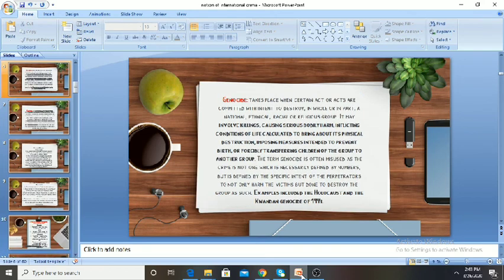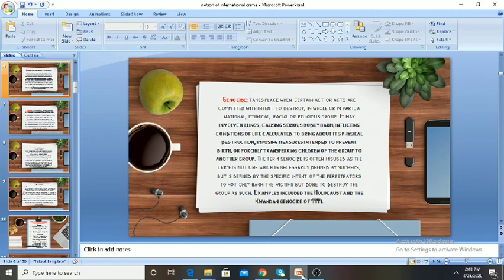Genocide, as I have already discussed, means mass killing. It takes place when certain acts are committed with the intent to destroy, in whole or in part, a national, ethnic, racial, or religious group. It may involve killings, causing serious bodily harm, inflicting conditions of life calculated to bring about its physical destruction, imposing measures intended to prevent birth, or forcibly transferring children of the group to another group. So these are the acts which amount to genocide.